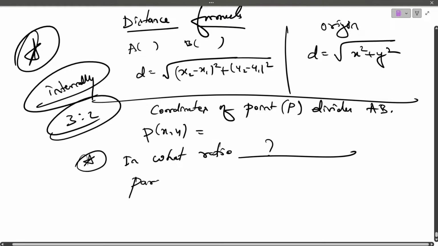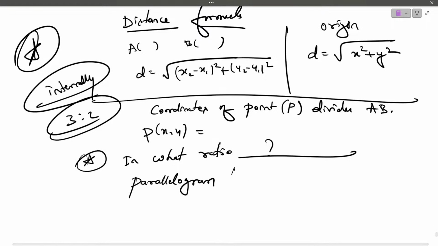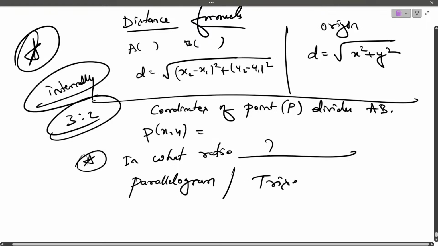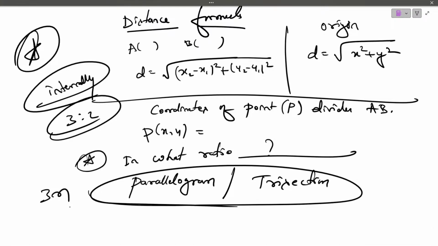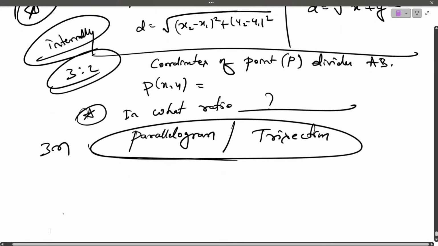Again, one more question is there in the same chapter: parallelogram. Can you see? There is a question called parallelogram, and there is a question called trisection. Out of these two, you can expect any one question for 3 marks. Either for parallelogram, the points are in the parallelogram ABCD, and find the value of K, find the value of X, like that they may ask you. And also a question based on trisection. You can expect a question. Is this clear?